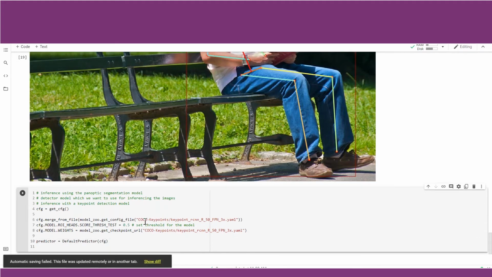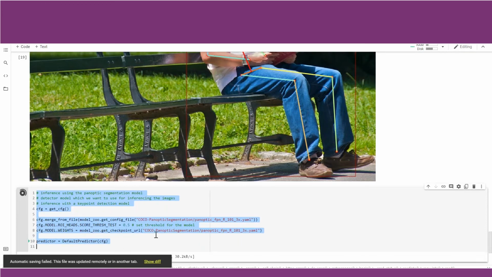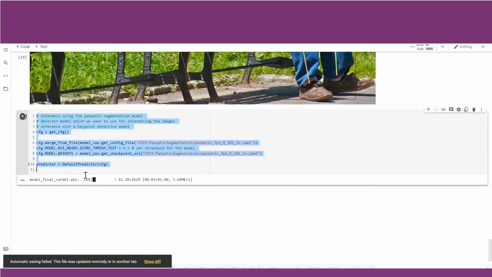So this is the panoptic segmentation model which we want to use for our inferencing. Now we have the predictor loaded with this panoptic segmentation model. It is downloading the weights for it, which is 261 MB. This architecture has been trained on the COCO dataset.